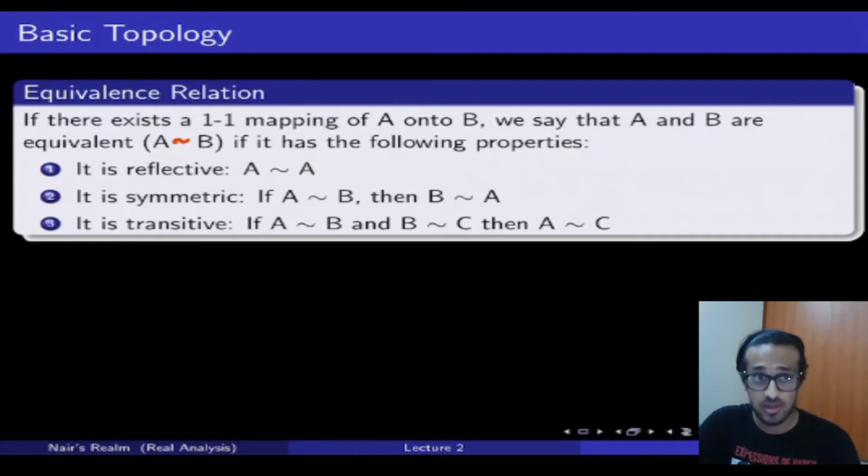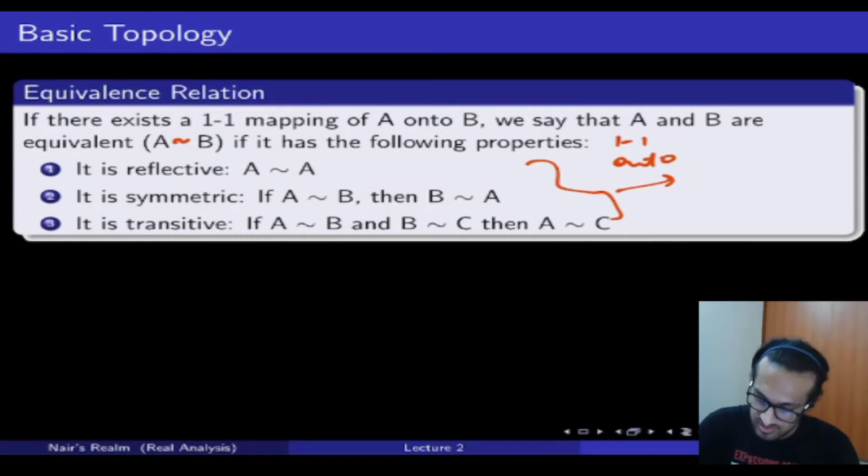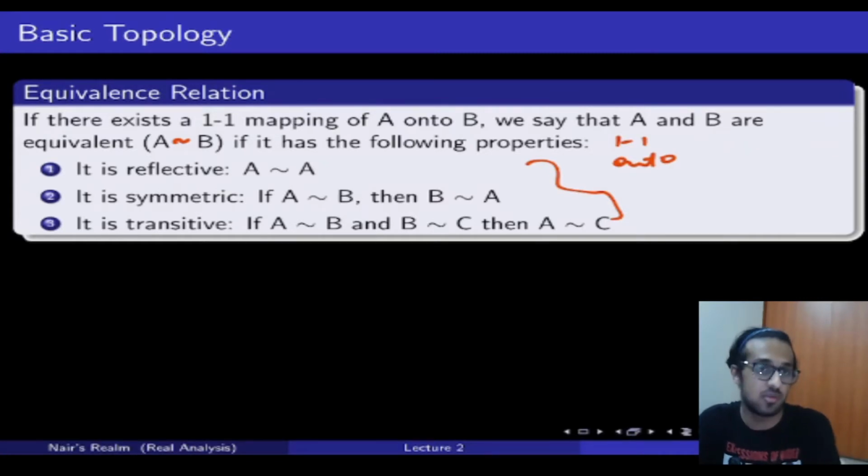Now, another thing is the mapping has to be a one-to-one map and it has to be an onto map. So apart from these three properties, we're basically saying that there is a one-to-one onto map which has these three properties. Then we can say that that particular map or that particular relation is an equivalence relation.